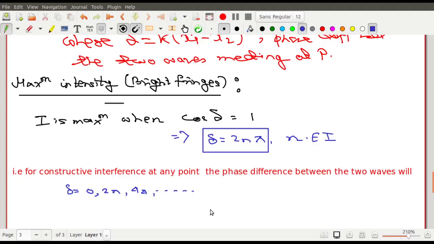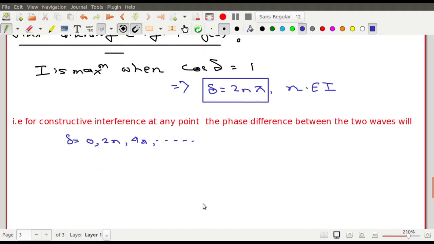So at these values of delta you will see that there is constructive interference. The phase difference between the two waves is this. That means that is the two waves are in same phase. দুটো ওয়েভ একই ফেজে থাকবে, that is the two waves are in same phase, because 0 means what? Same phase. 0 এর পরে আবার 2 pi, you know that 2 pi means a complete rotation, so that means again it comes to the same phase. So that is what are the values.